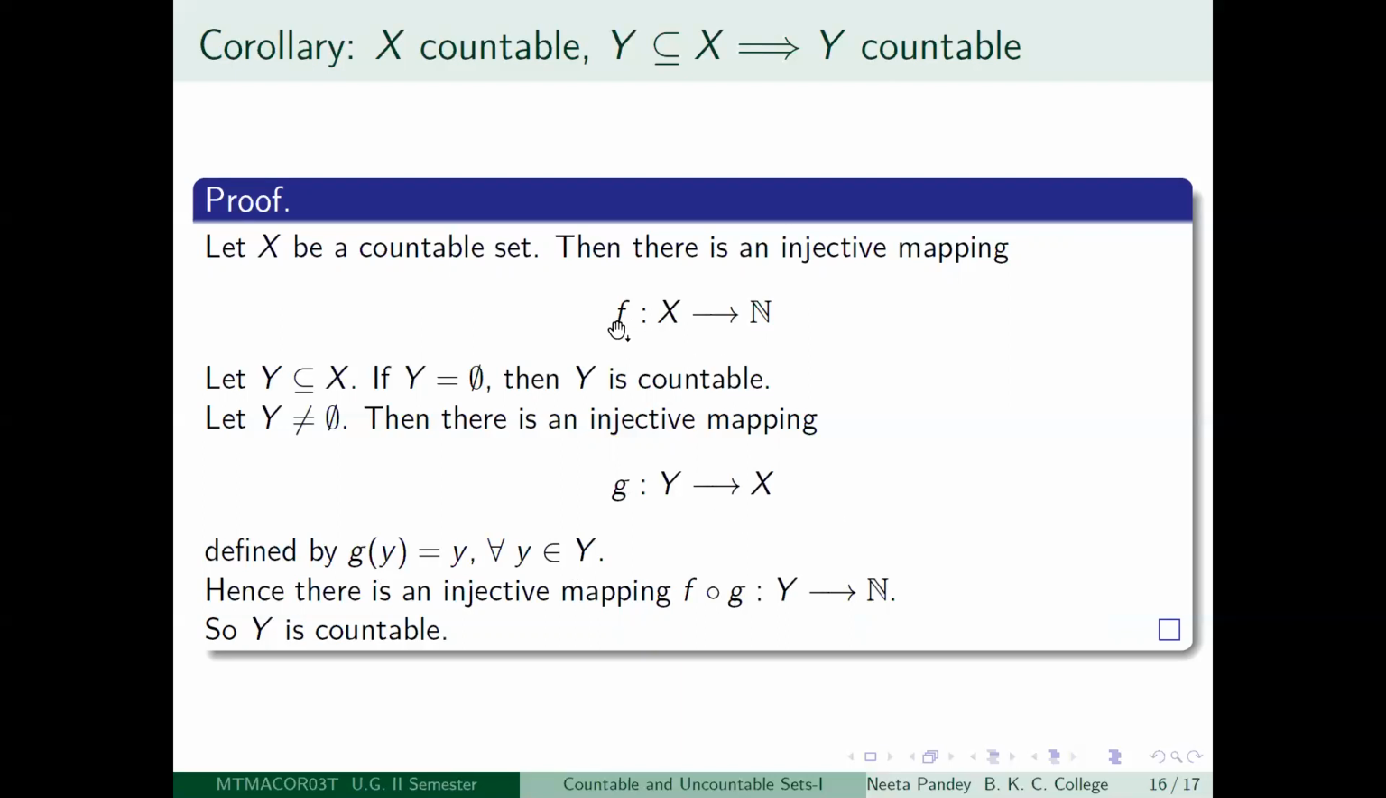So you have this injective mapping f from X to the set of positive integers. So you take the composition f composed g, that is a mapping from capital Y to the set of positive integers. So you have got an injective mapping from the set capital Y to the set of positive integers. So this characterizes the fact that Y is a non-empty countable set. So in either case, whether it is empty or non-empty, you have shown that capital Y is a countable set, and hence this result is true, which will be very useful to us when we go on to discuss things in the next lecture